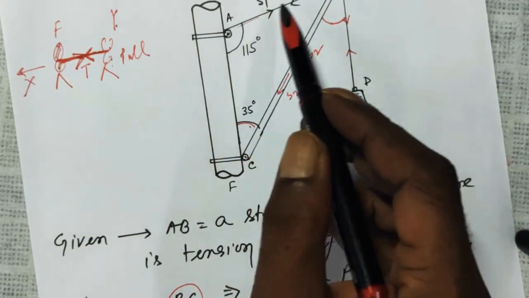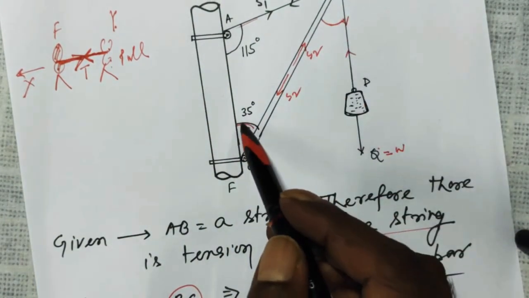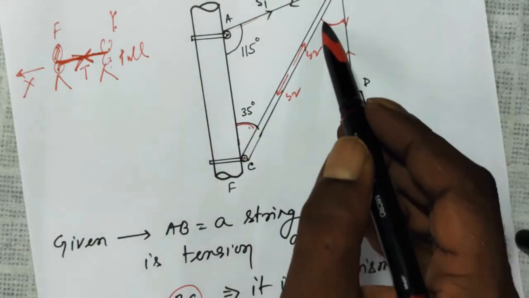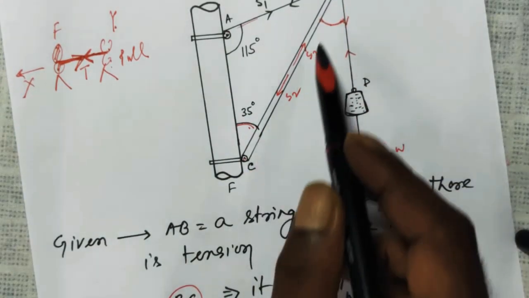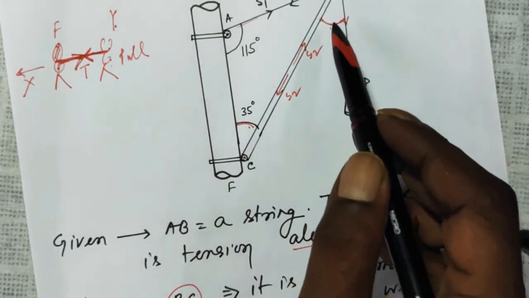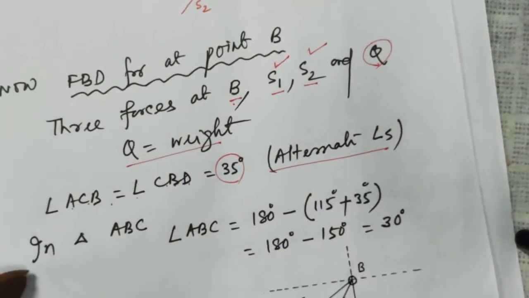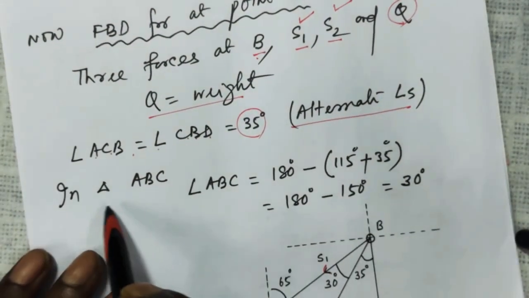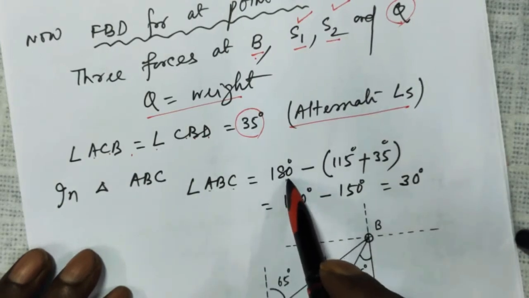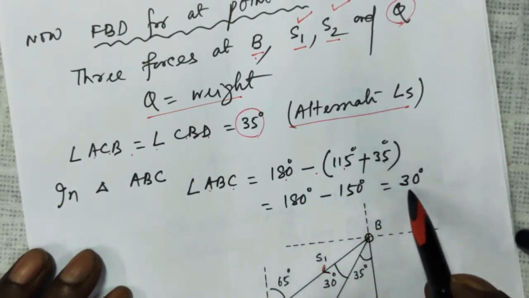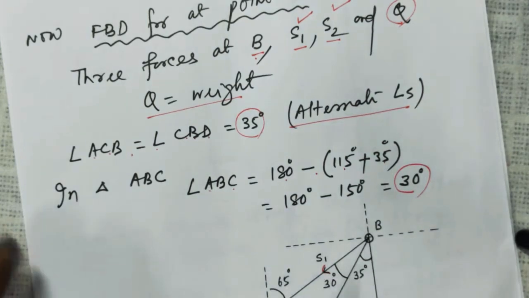ACB, that is this angle, will be alternate to this angle, that is CBD. So this is also 35. Now again, in triangle ABC, 180 minus 115 plus 35, that is equal to 30, is your angle ABC.